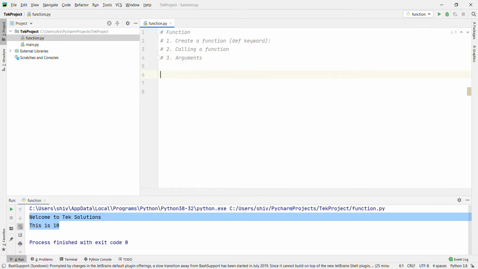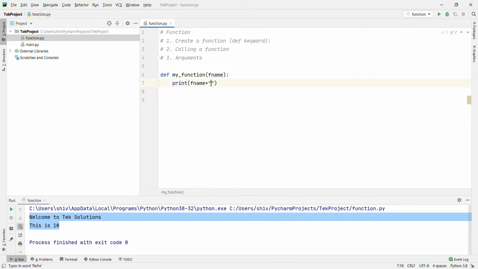Let's define my_function with the argument fname. When we want to pass any argument into a function, we use the parentheses, here with fname. fname is one argument we are passing into my_function, and let's print fname plus " this is my first name".